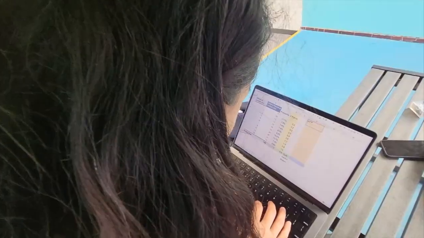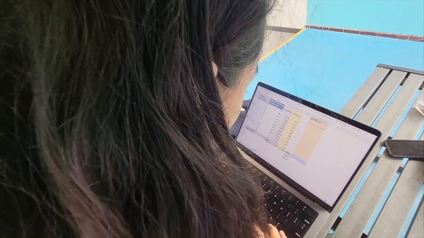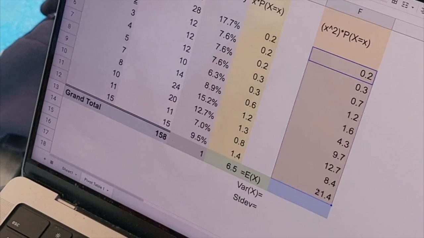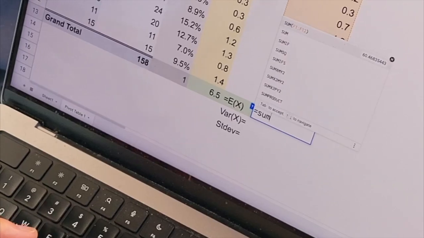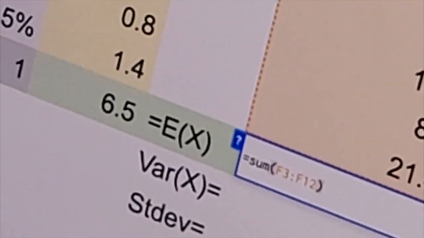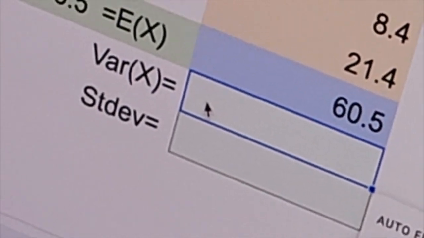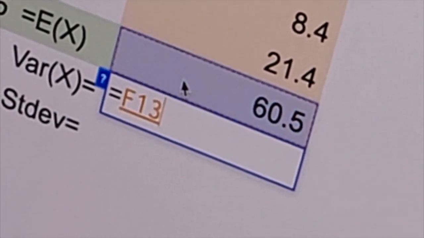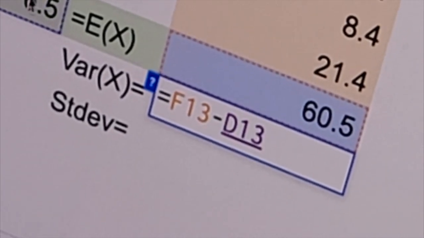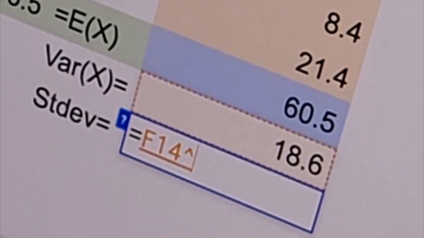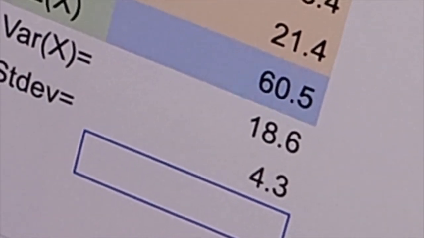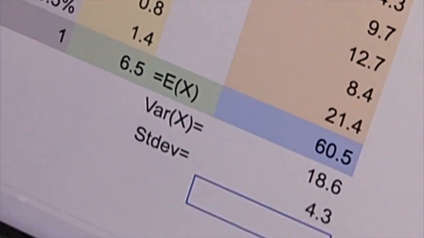Okay, so now I'm gonna use the formula. Don't forget to square the x. Right. We got this here. The sum of this. Okay. And then the variance. We take the sum minus expected value squared. Standard deviation is variance rooted. Okay, so apparently the standard deviation is 4.3.